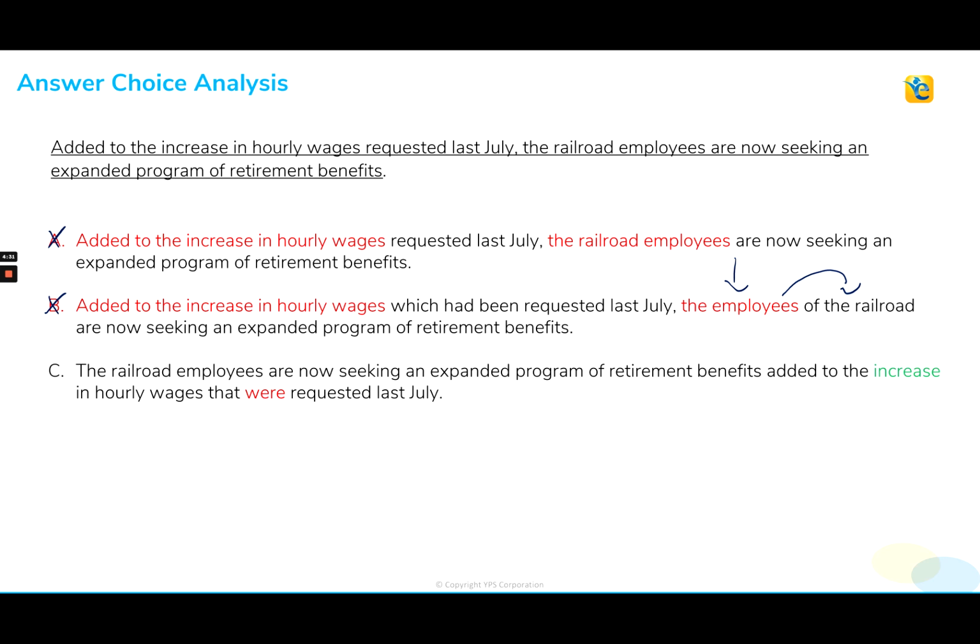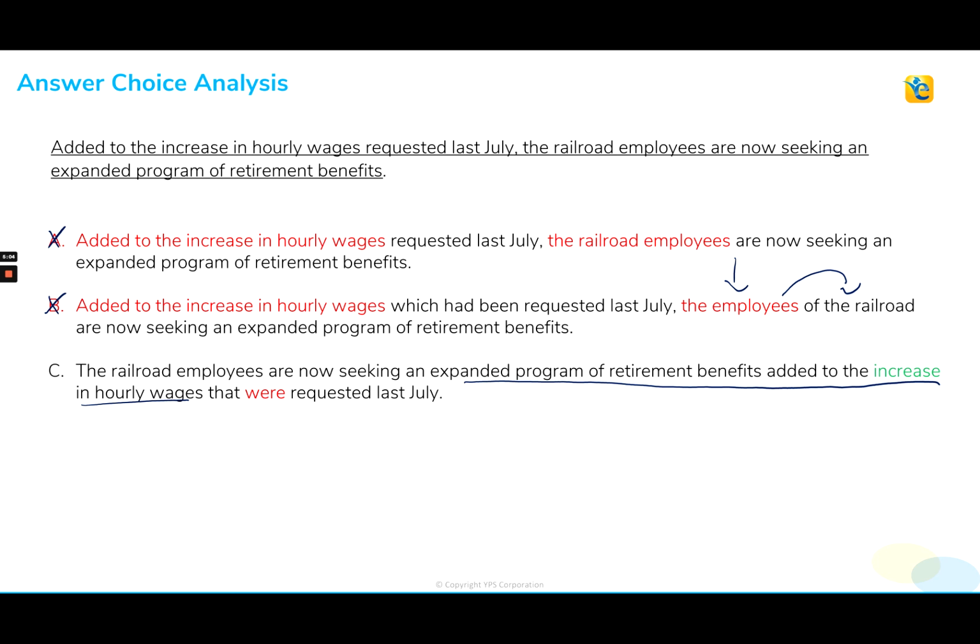Now here we have the railroad employees are now seeking an expanded program. So we've gotten rid of that opening modifier. But notice we have a slight meaning change here as we continue reading through the sentence. We have expanded retirement benefits are added to the increase in wages. Right down here. So expanded program of retirement benefits added to the increase in hourly wages. And that's not what our original sentence is communicating.